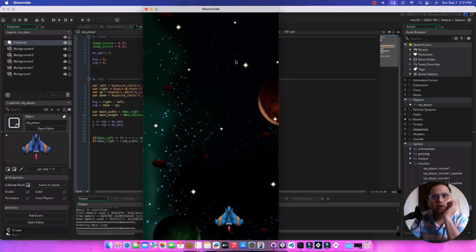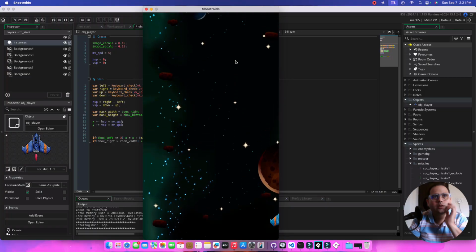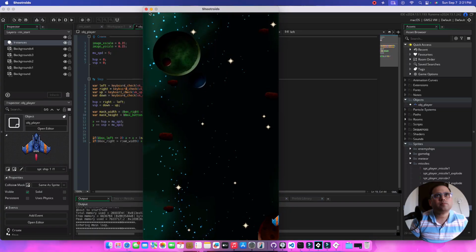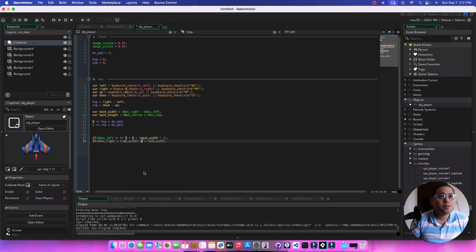If I move it right now, it doesn't stop anyway, so something we have messed up there. If the bbox_right is greater than room_width, then x is going to be room_width. Why is this not liking it?